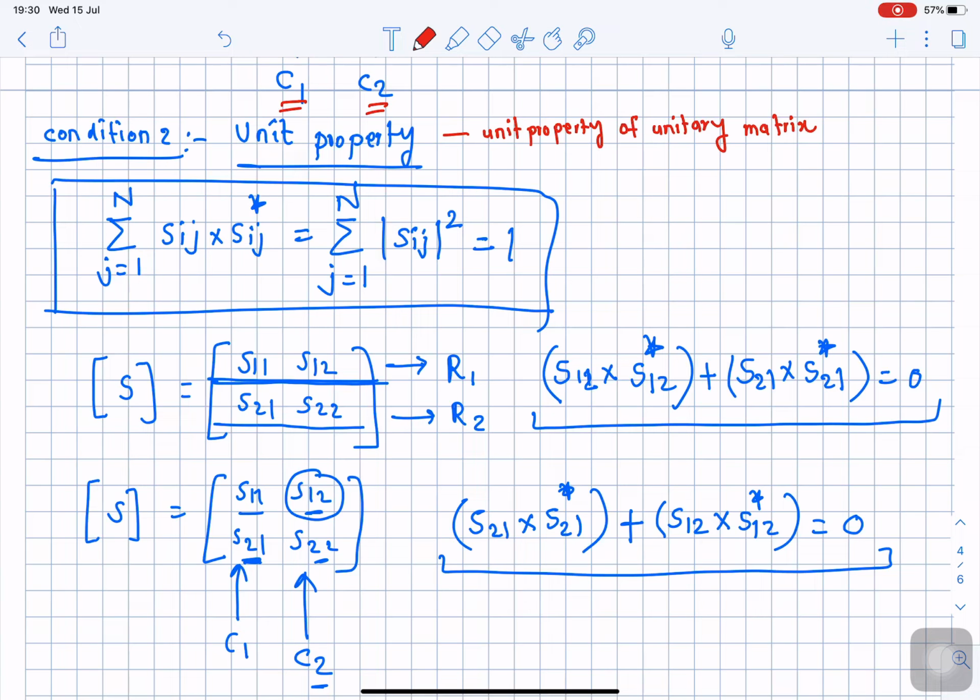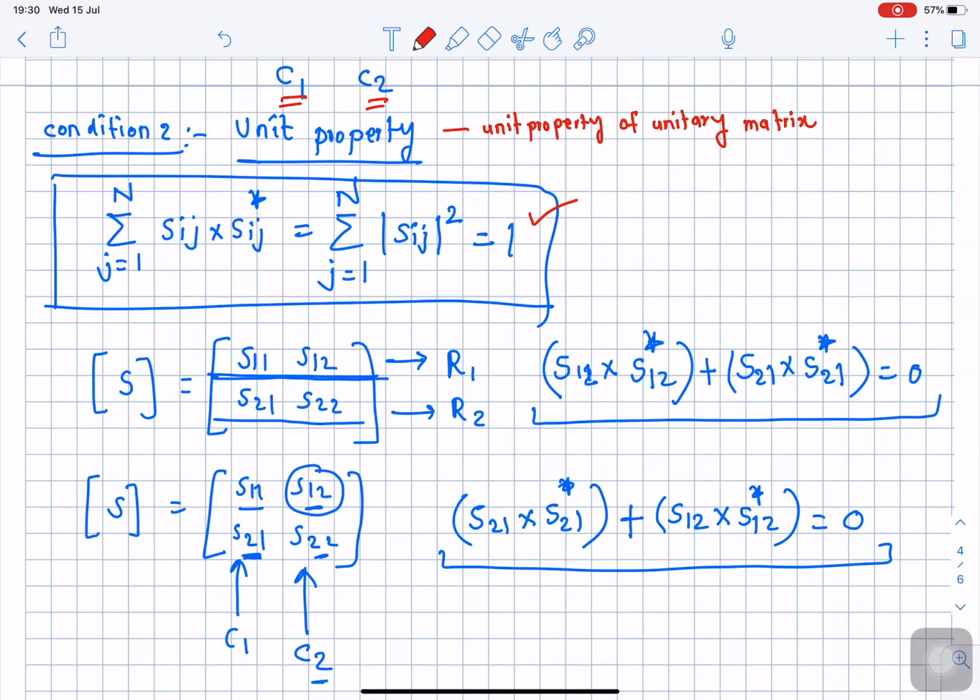First of all, I will write the equation of unit property, and the same property you can apply to rows as well as to the columns. This is the equation which gives the unit property for the unitary matrix.